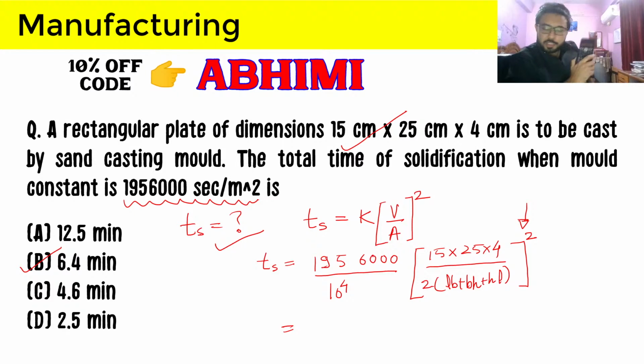So again Banuranjan, I have also made this mistake during my preparation, and that's why I always make sure that I am very careful in calculating solidification time, because here the calculation is a little bit long, and that tiny bit long calculation can make us forget that we have to do V by A square.